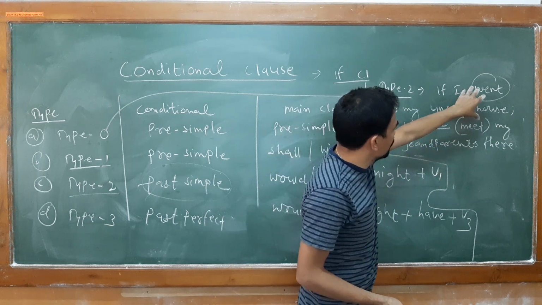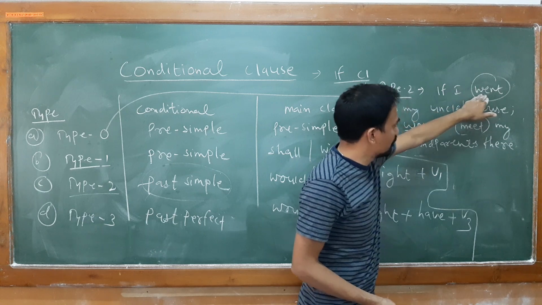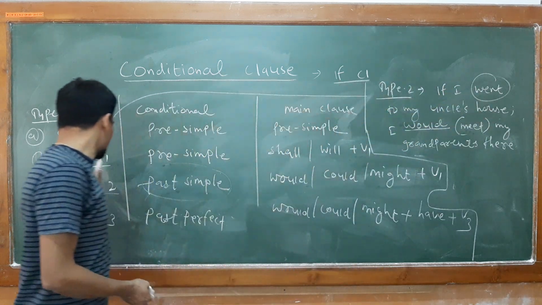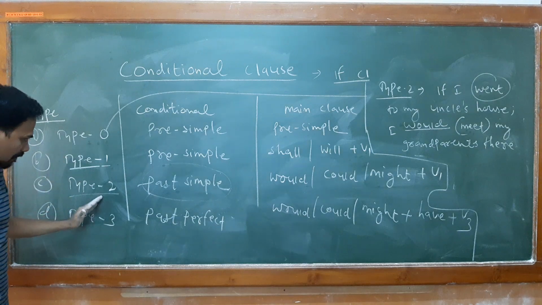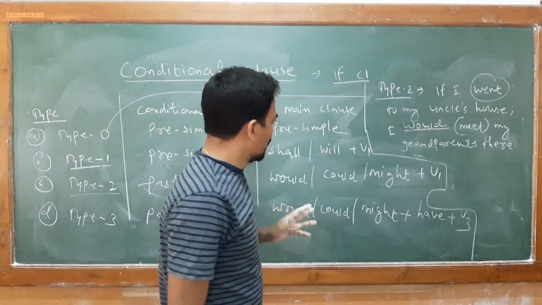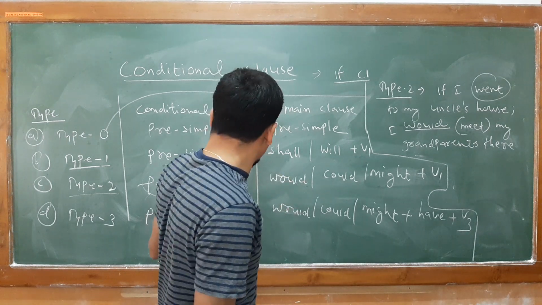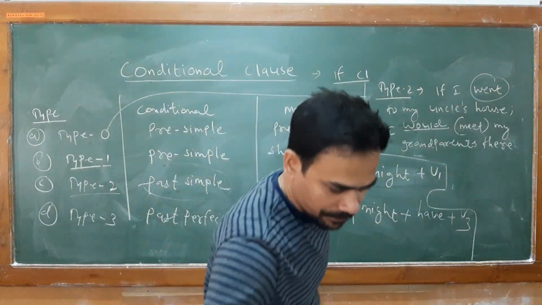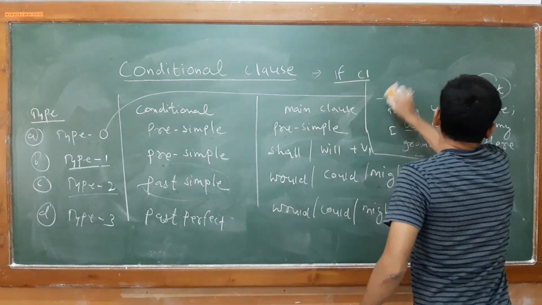Because once you are able to identify your tense form, it will be very easy to understand the type. Once you understand the type, it will be very easy to answer the question. Now in type 3 similarly, you have to use the past perfect. For one example I am showing you.